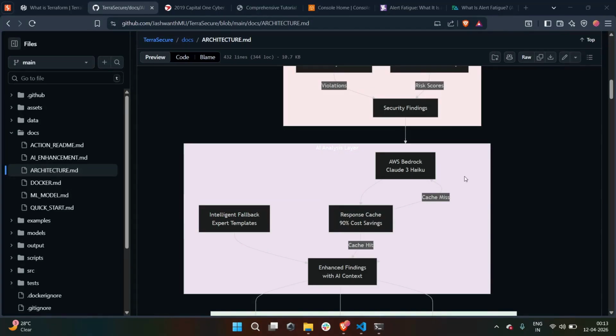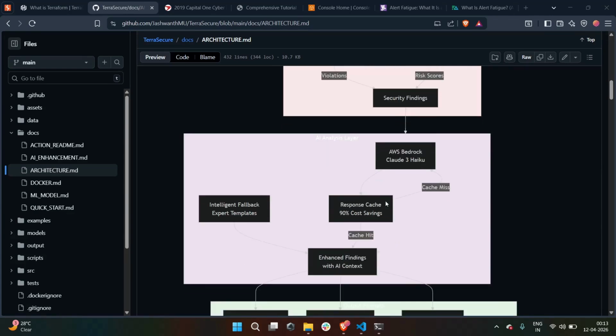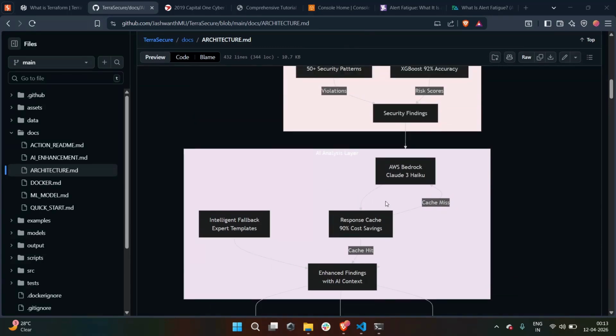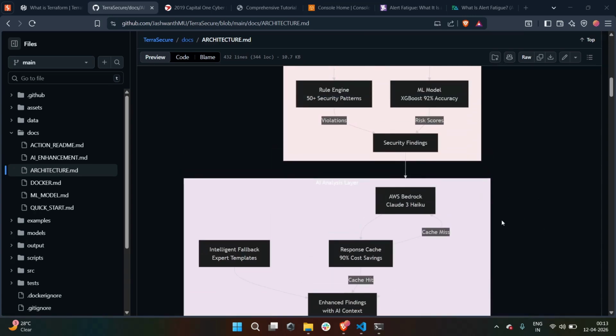And the third layer is AI explanations. Every finding gets sent to Claude 3 Haiku running in the AWS environment via the Bedrock service. Claude generates four things: what the issue actually means, what the business impact is, how a real attacker would exploit it, and the remediation, meaning how the misconfigured code can be fixed. Simply put, the rule engine tells you what, the ML model tells you how bad it is, and the LLM tells you why it matters.